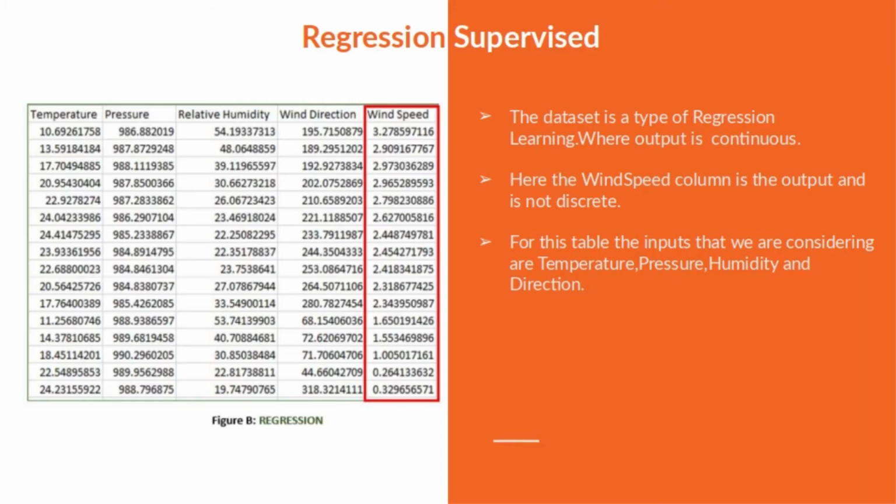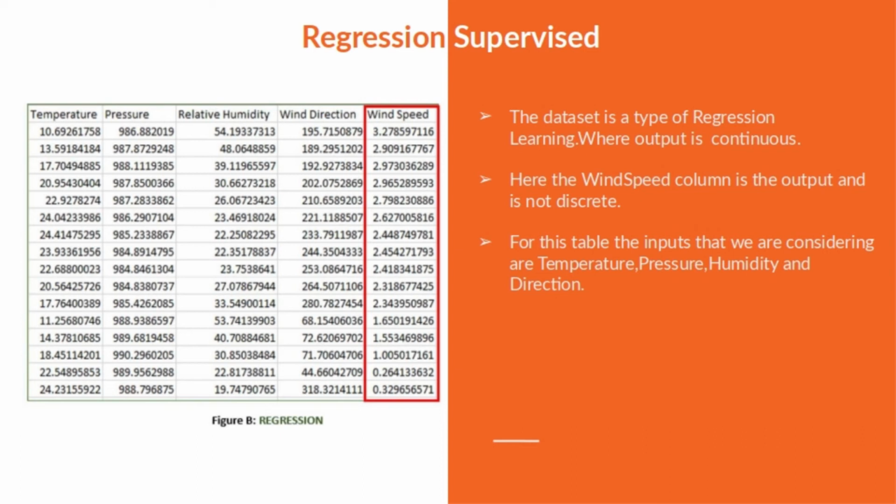And one more type of supervised learning algorithm is the regression algorithm. This is exactly opposite to the classification algorithms, because the outputs in regression algorithms are not discrete. Their range is in the domain, so the output can be any value in that range. Let's see the next table.